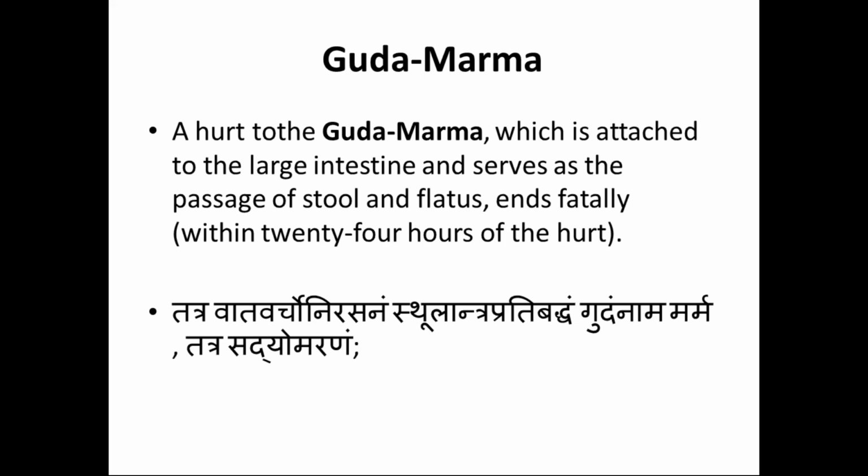Now I am talking about the marma which is in the perineum. The perineum is divided into the urogenital triangle and the anal triangle. I'm not going into detail about that part. Urogenital means where the penis and vagina are present, and the anal triangle means where your anus is present. Now I'm discussing the anal triangle, where the Guda Marma is present. Is it clear, students?